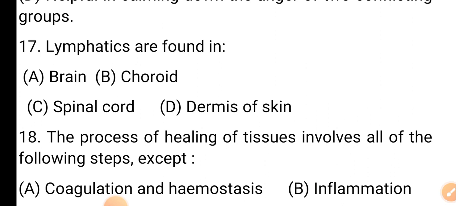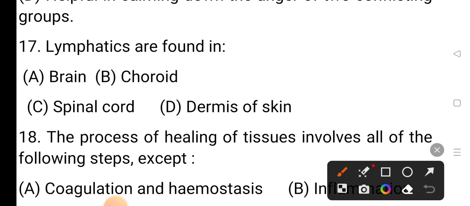Lymphatics are found in option A brain, option B choroid, option C spinal cord, and option D dermis of skin. The correct answer is option D, dermis of skin.